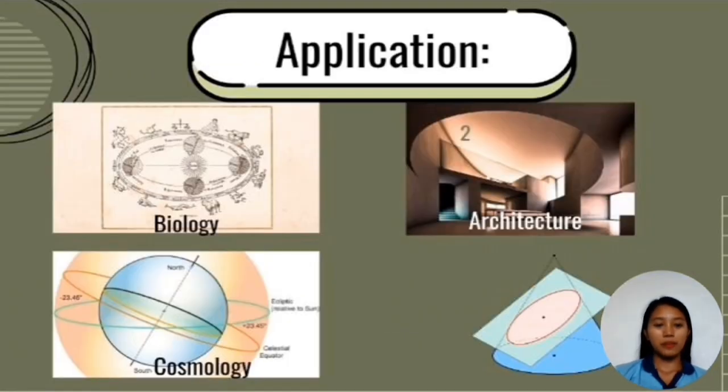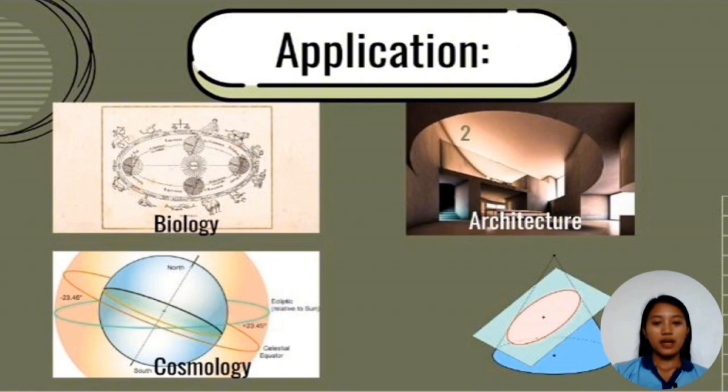Let's proceed to the application of elliptic geometry. So where can we apply elliptic geometry? We can use this kind of geometry in various fields, such as architecture, biology, cosmology, and also physics. In elliptic or spherical geometry, always remember that there are no parallel lines, and any two lines would intersect in two places.